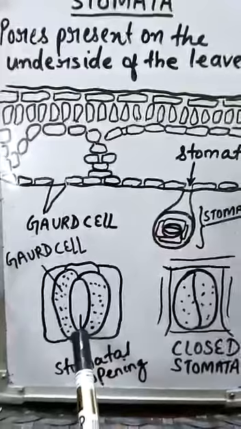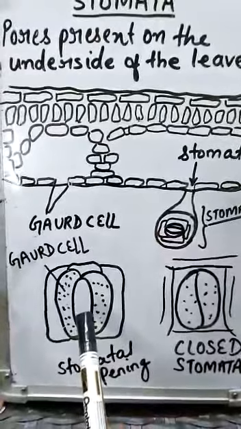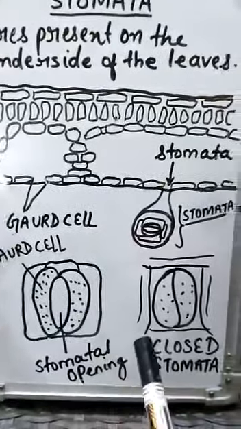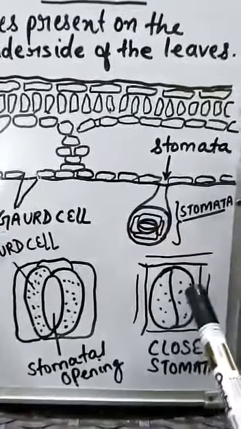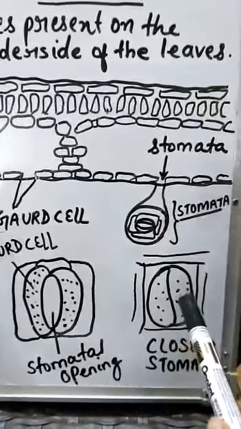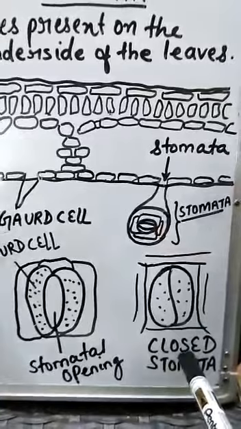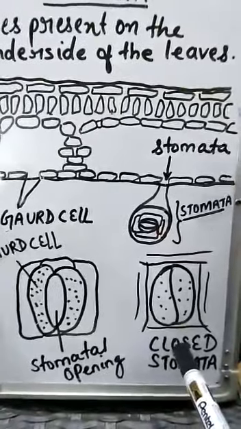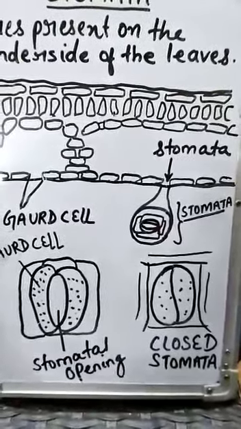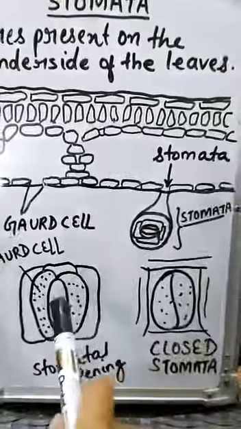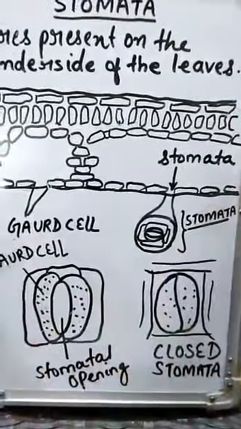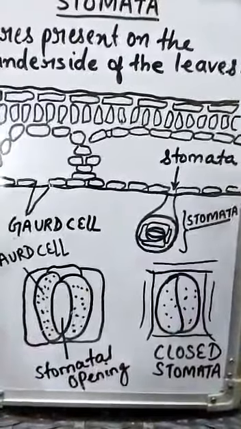In the first image you can see that the pore is open, that is the stomatal opening, and in the second image you can see that the pore is closed. The guard cell has closed the pore, and that is the closed stomata. Stomata allow a plant to take in carbon dioxide. So from this pore, carbon dioxide enters the leaf, which is needed for photosynthesis.